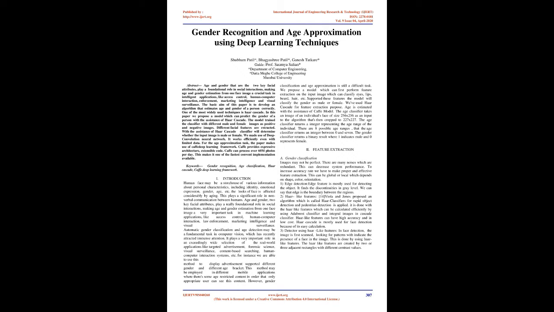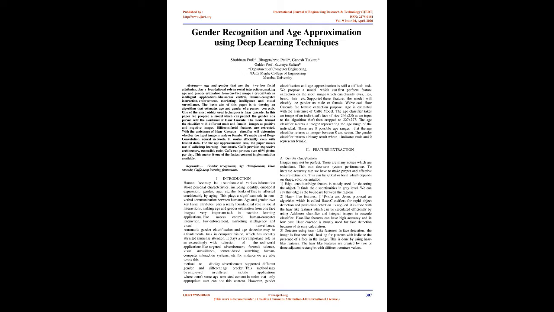social interactions, making age and gender estimation from one face image a crucial task in intelligent applications like access control, human-computer interaction, law enforcement, marketing intelligence, and visual surveillance. The basic aim of this paper is to develop an algorithm that estimates the age and gender of a person correctly.